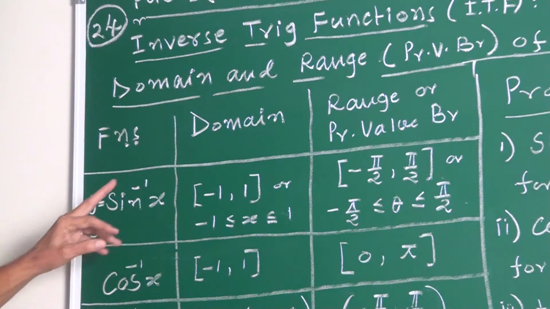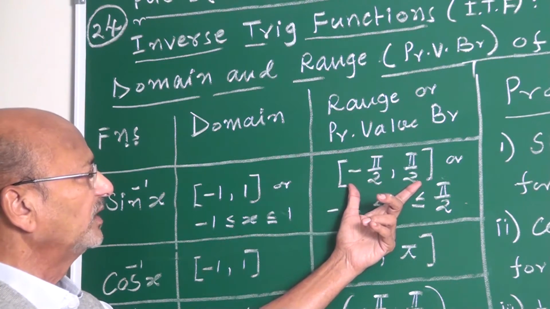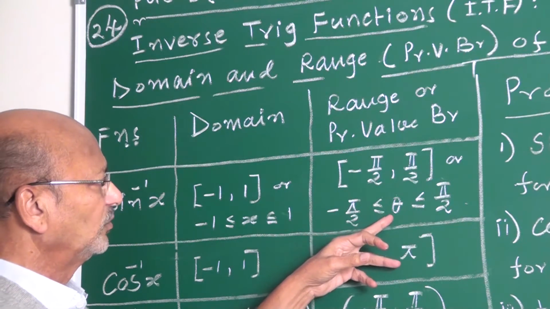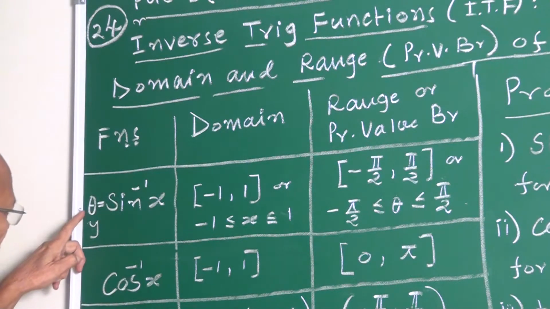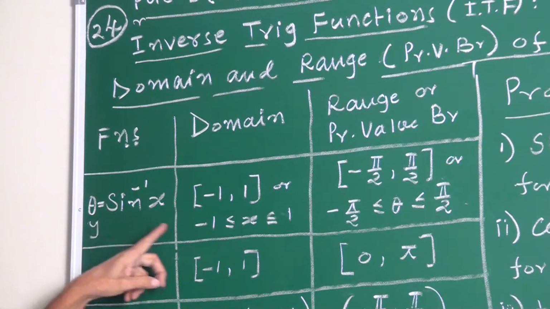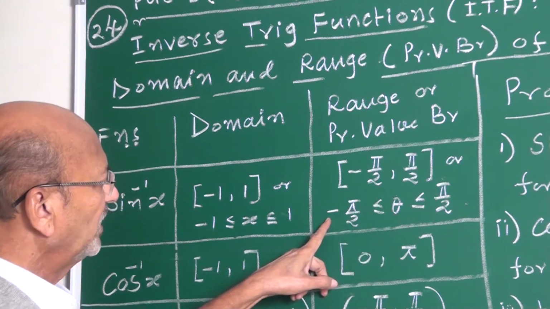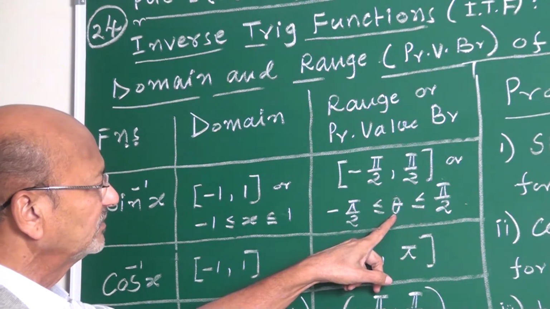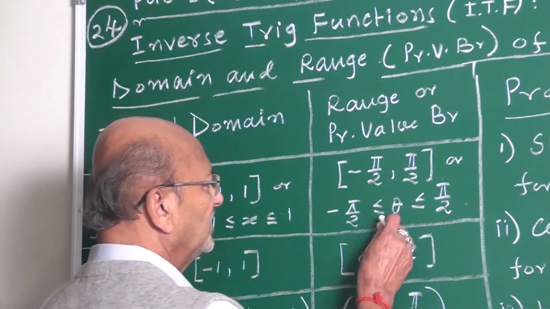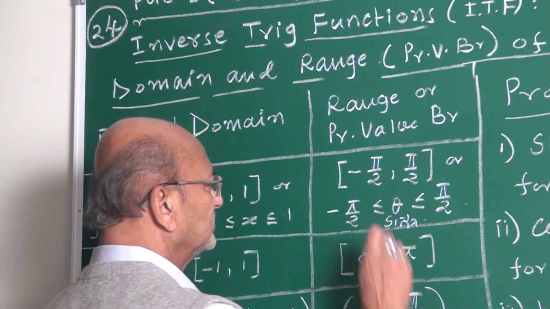Next, range. It is minus pi by 2 to plus pi by 2, closed interval. Or minus pi by 2 lesser equal to theta. If it is theta, theta, if it is y, y. Or even sin inverse x. This is for x, this is for sin inverse x. Minus pi by 2 lesser equal to sin inverse x lesser equal to plus pi by 2. Instead of theta, you may write here sine inverse x.